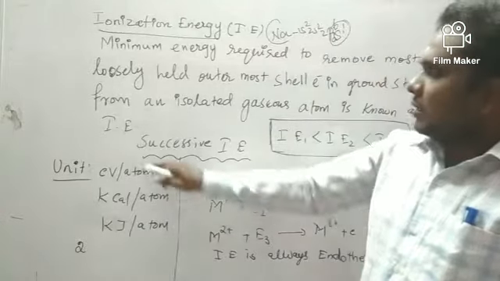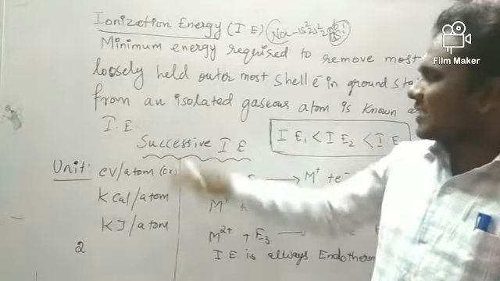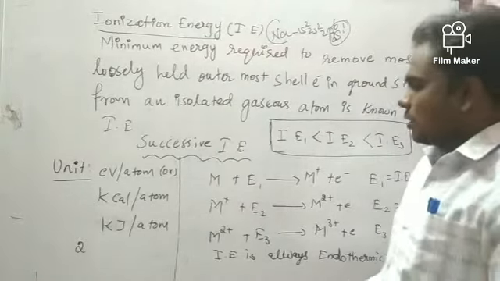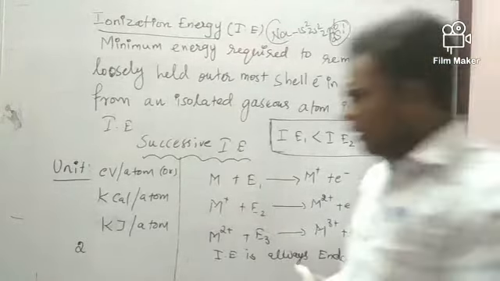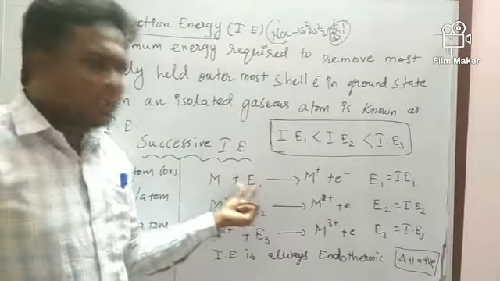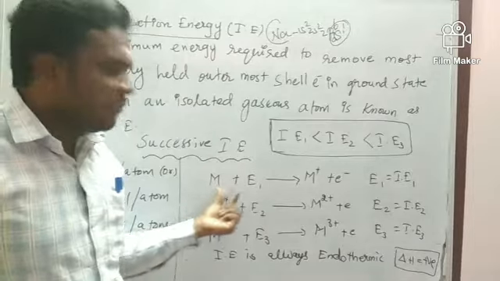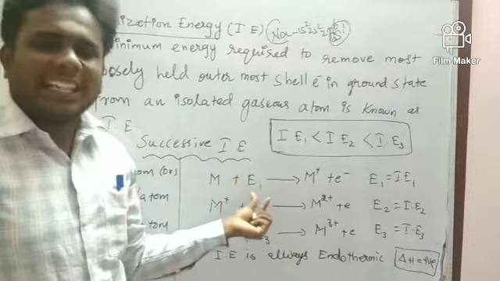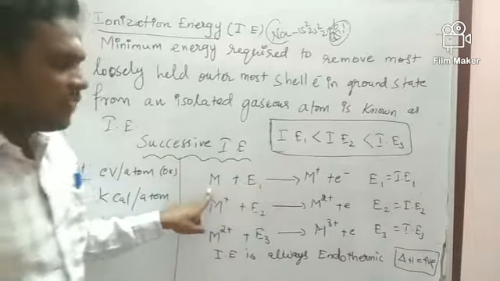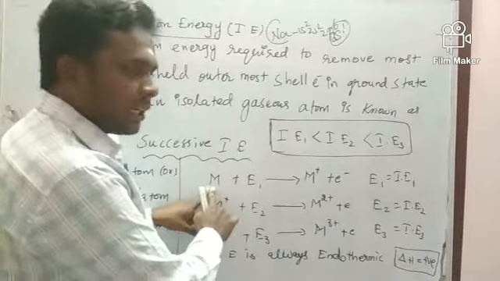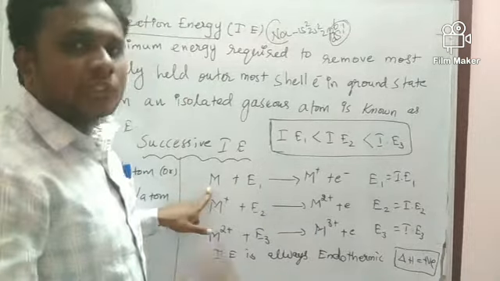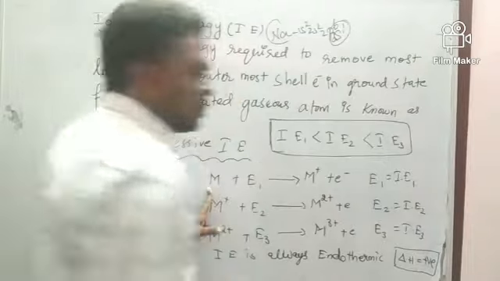Next, let us look at successive ionization energy. What is called successive ionization energy? I have taken one metal. If you want to remove an electron from the metal, we must supply energy. That energy is called ionization energy. Suppose I am removing one electron from the metal; the amount of energy we have supplied is ionization energy 1.